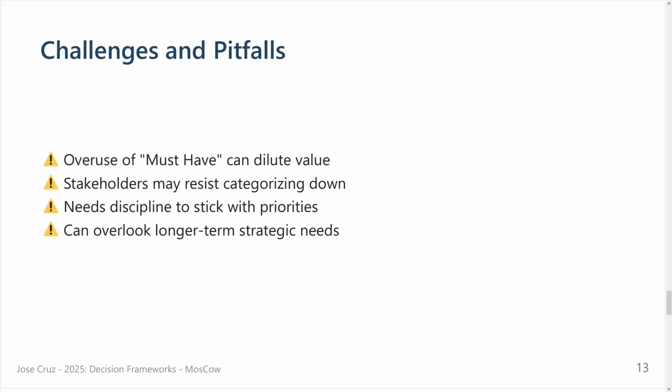Then we have the other ones. And at the end of the day, Agile somehow fits quite well in this decision framework. Stakeholders may resist categorizing down. They always want everything as a must. It needs discipline to stick with priorities.